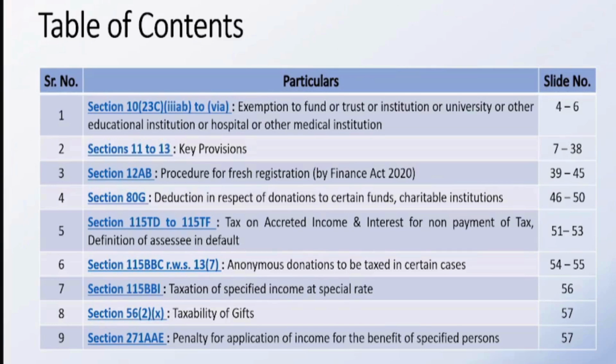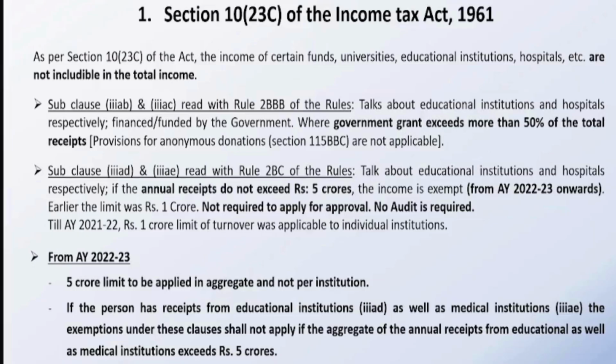We'll be covering section 10(23C). And as I said, I'll be covering only the amendments part, sections 11 to 13. This is about section 10(23C). Earlier, it was a totally different regime as compared to section 11. Now, 10(23C) has been merged into section 11 with the recent amendments, effective 1st October 2024. As far as 10(23C) is concerned, the relevant subsections are 3AB, 3AC, 3AD, 3AE, and 6 and 6A.